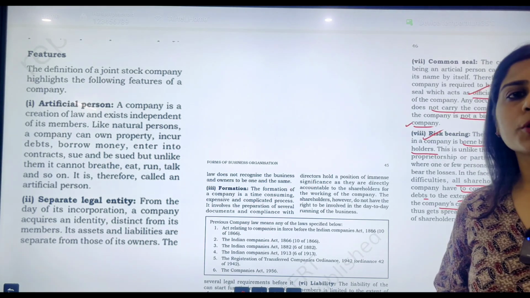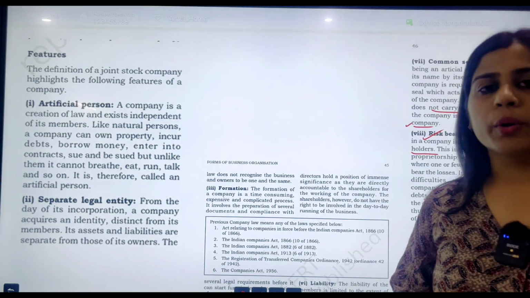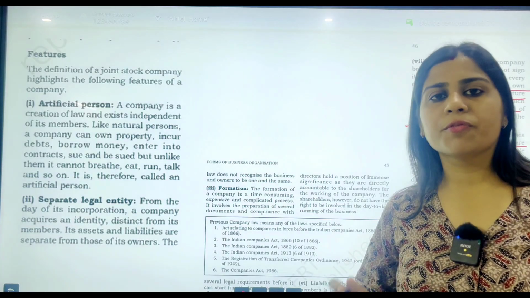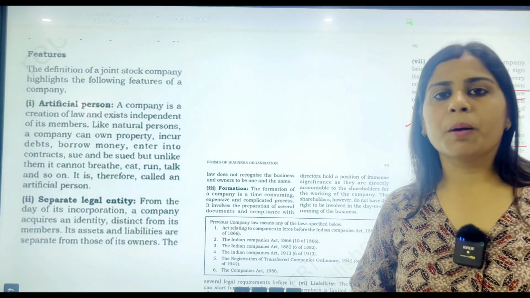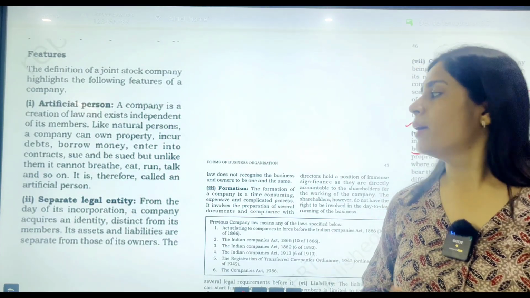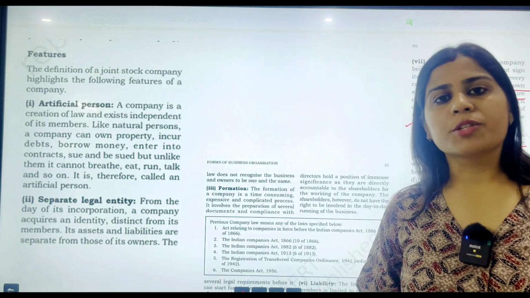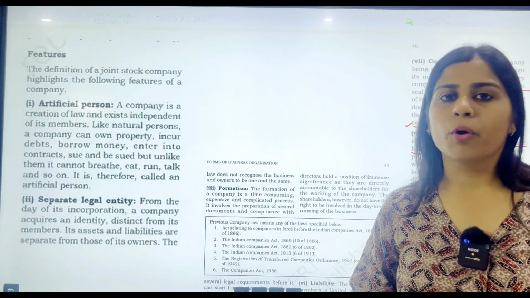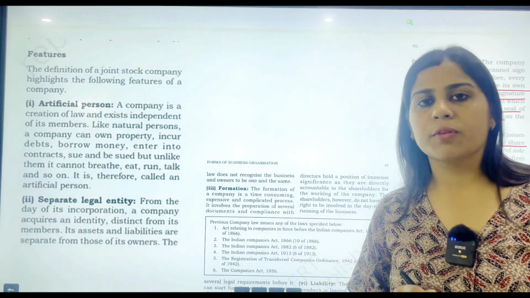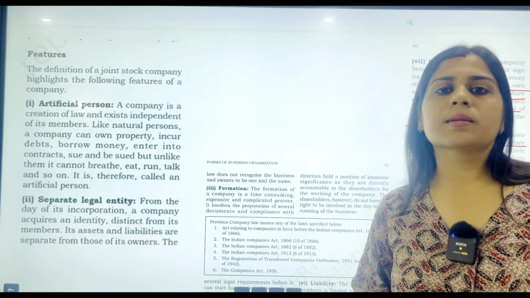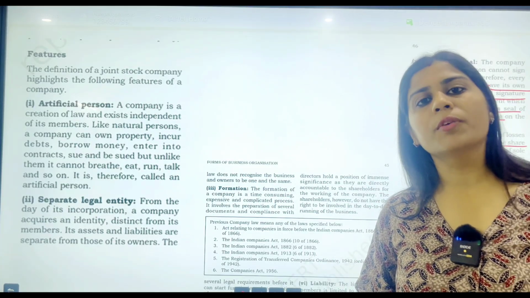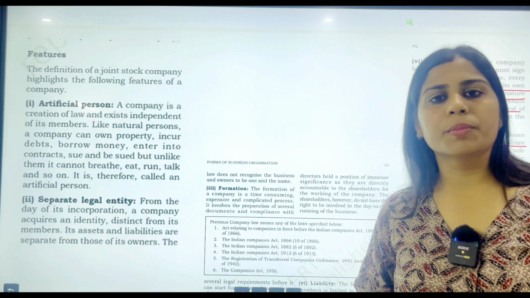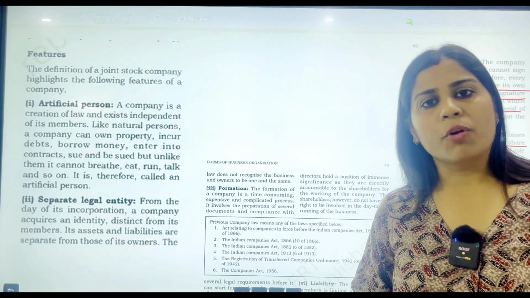So in the next chapter, students, that is chapter number 7, we are going to discuss in detail about the types of companies, the private company, public company and one person company as well, and also we will discuss the formation, the various legal formalities involved in the formation of company, right from the inception of the idea by the promoter till its existence in the form of the separate legal business. So I hope the company form is very clear.